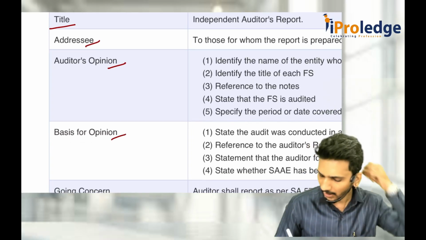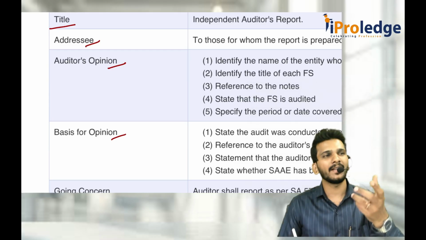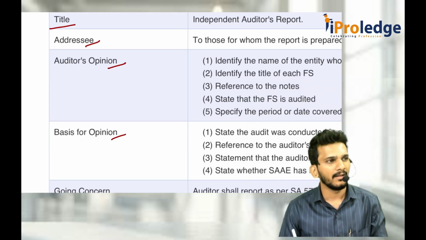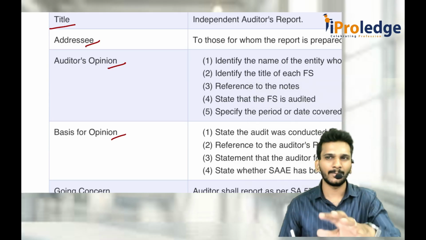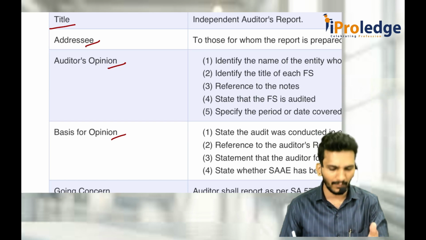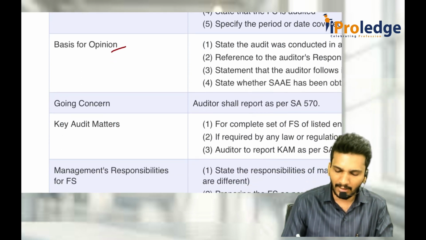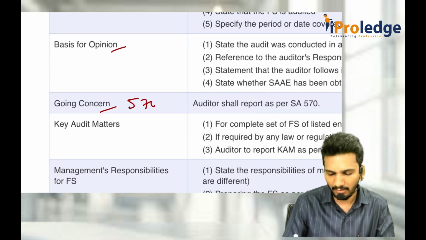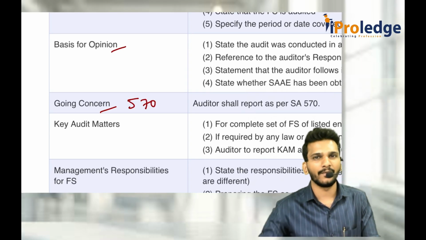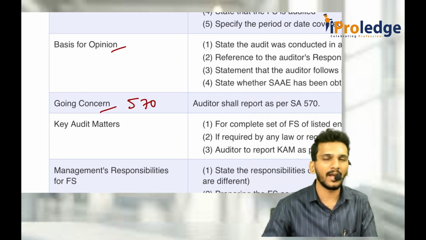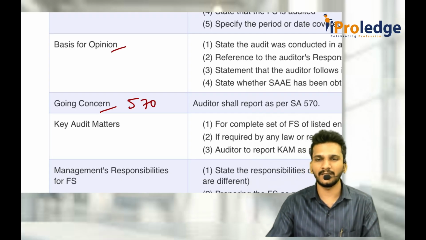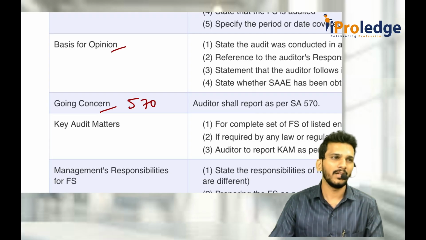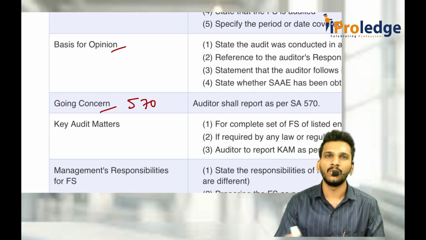Then comes, you are telling that this is right, this is right, and what is the base? Sir, because I verified, this is not correct, it is not as per Companies Act, this is not as per accounting standard. What is the basis for opinion? After that, you have to check even going concern also. Going concern is discussed in SA 570, whether the company is a going concern or not, or is there any situations or circumstances which is leading the company to affect their going concern. Material uncertainty is there with respect to going concern.